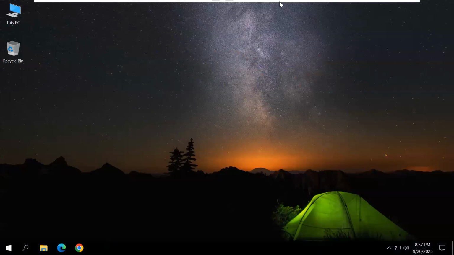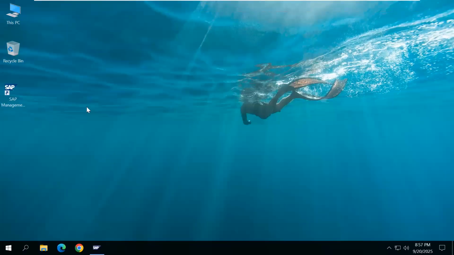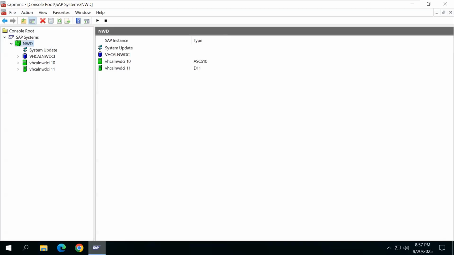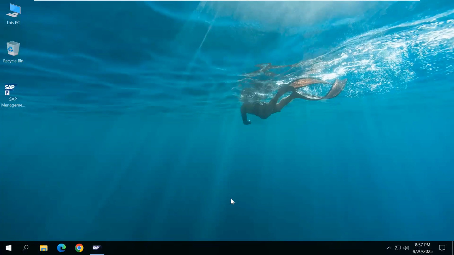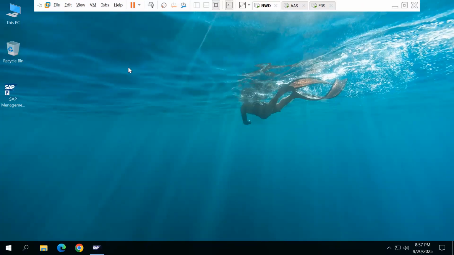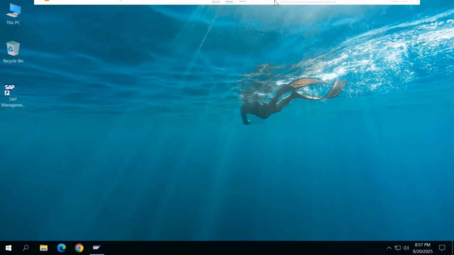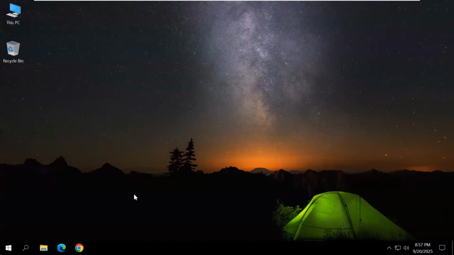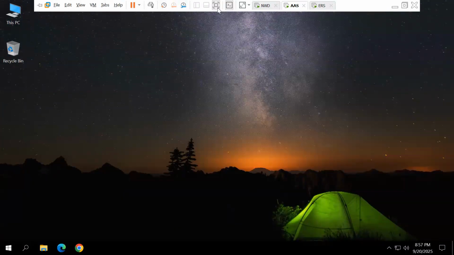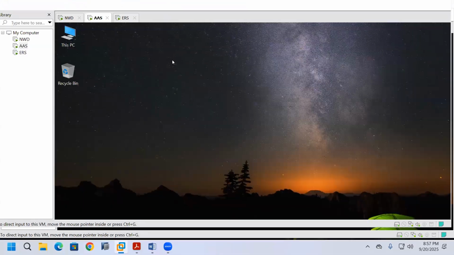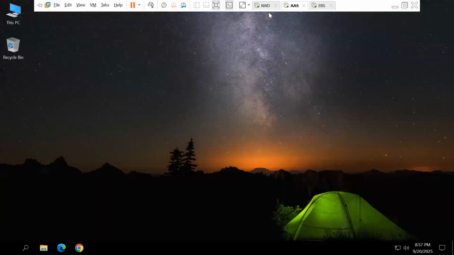Okay, you maintain a separate system here also is possible. In this system, the primary application server instance, AAS instance, and database instance are there. You install the additional application server instance in this system, or you install it in a separate system. Here, in VMware Workstation, I maintain 3 systems: NWD, the main system, AAS, and ERS also is there.